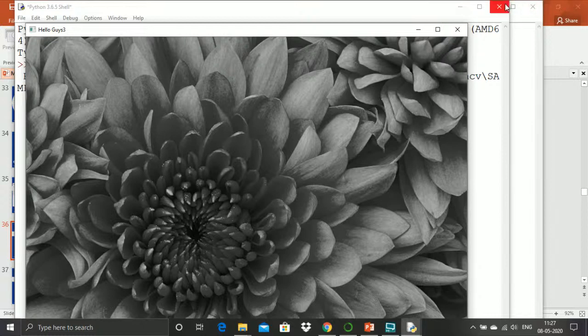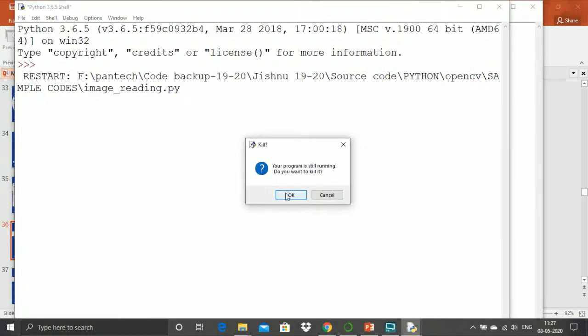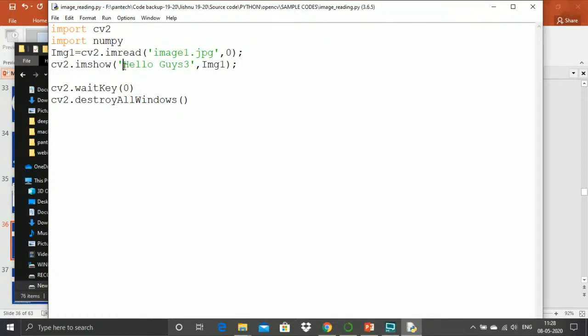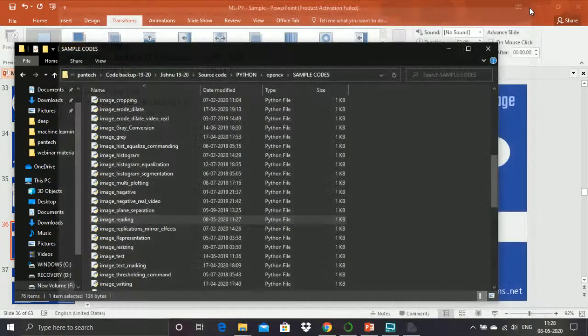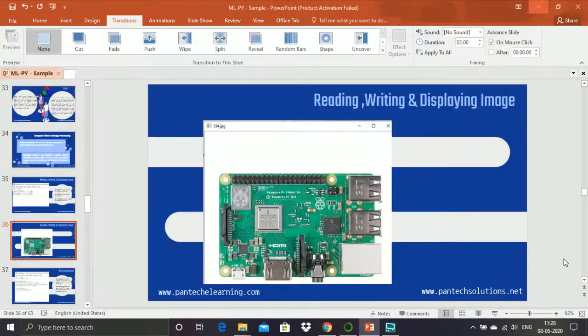Okay, so in the next line I have given cv2.imshow, and this is the name of the title bar, and this is the variable where the image has been stored. Since this is basic, I am not taking much time.